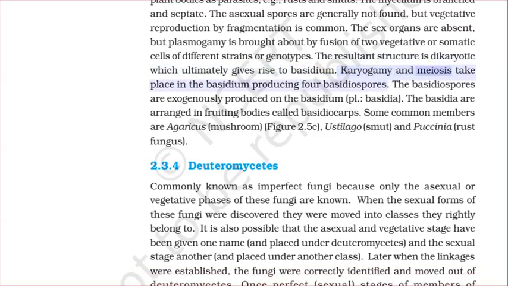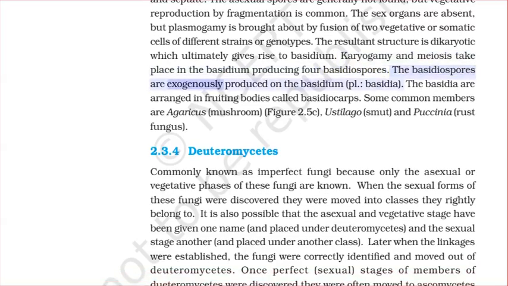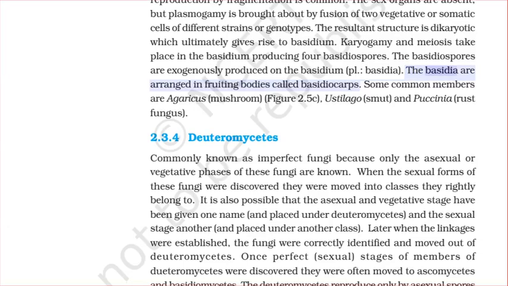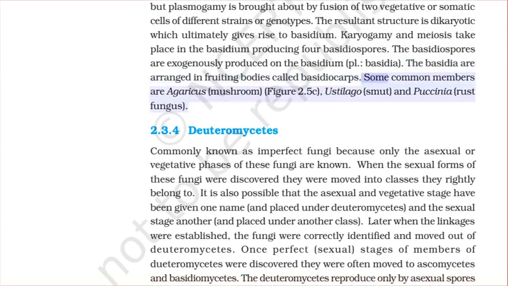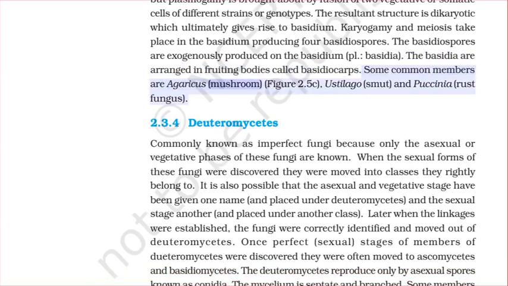Karyogamy and meiosis take place in the basidium, producing four basidiospores. The basidiospores are exogenously produced on the basidium, plural basidia. The basidia are arranged in fruiting bodies called basidiocarps. Some common members are Agaricus, mushroom (figure 2.5c), Ustilago, smut, and Puccinia, rust fungus.